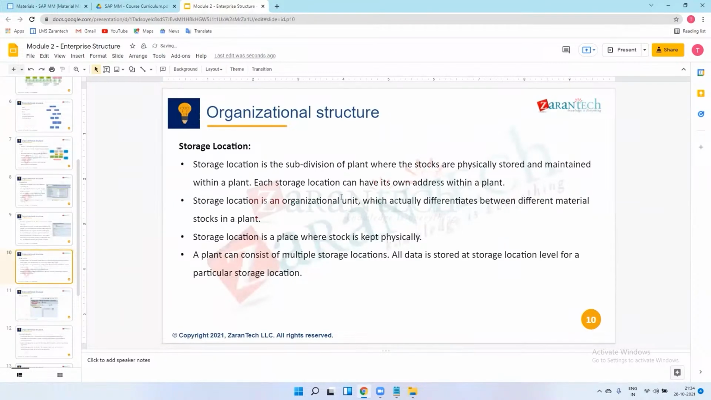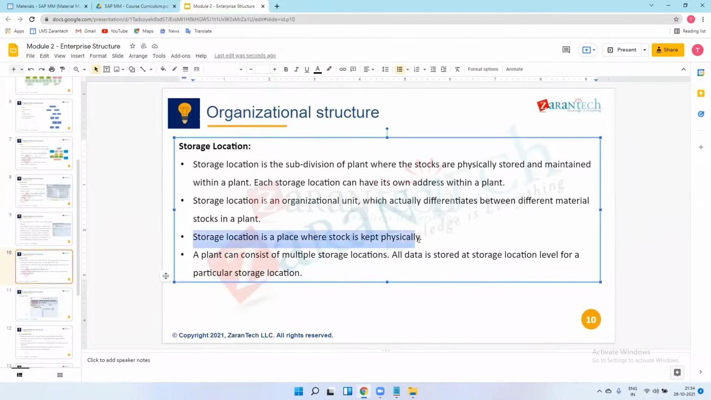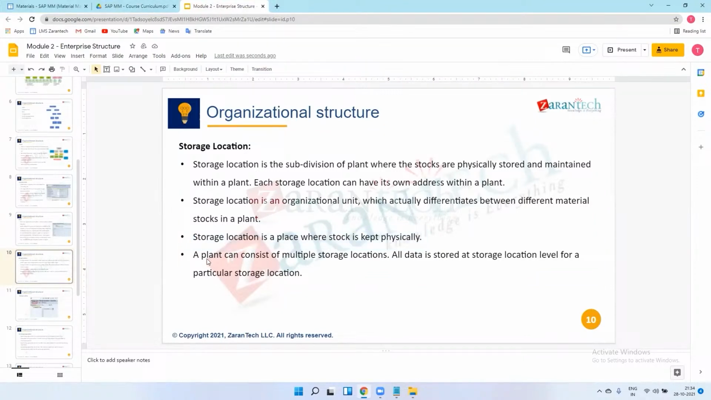So storage location is an organizational unit which differentiates between different material stocks in a plant. It means one storage location holds one type of material, and another storage location holds another material. This is the most important sentence: storage location is a place where stock is kept physically. That's it. You just remember this sentence.